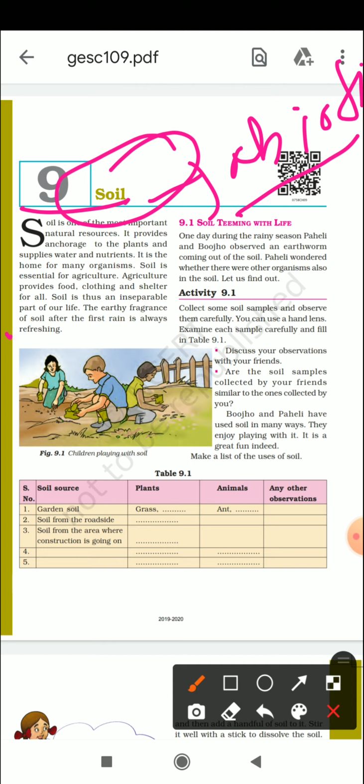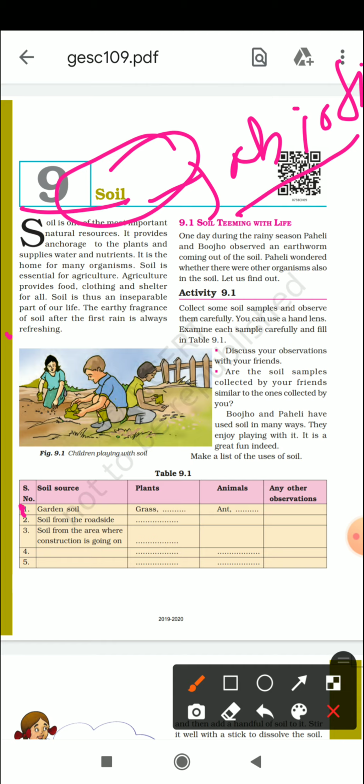Soil is also essential for agriculture, because without soil plants cannot grow. And agriculture is very important for all of us, because we get food, we get clothes, we get shelter, everything because of that only. So you can say that soil is inseparable. It is a very important and essential part of all of our life.